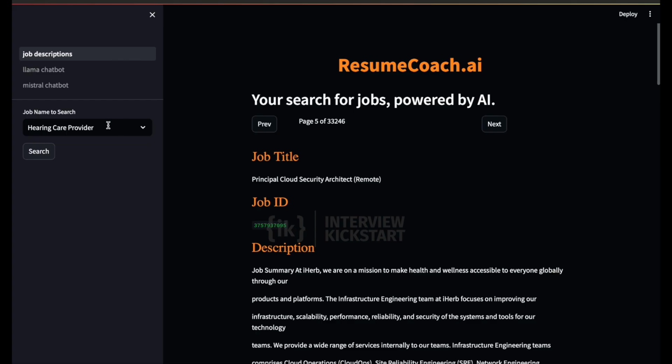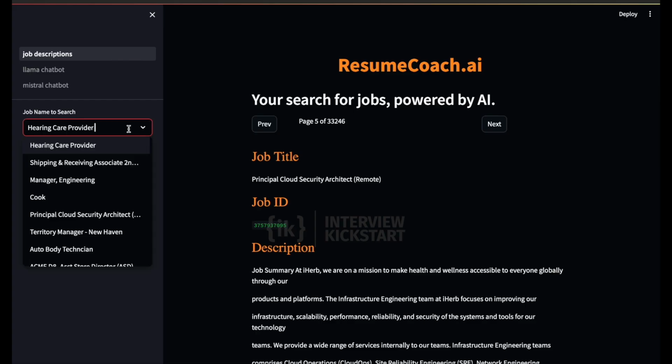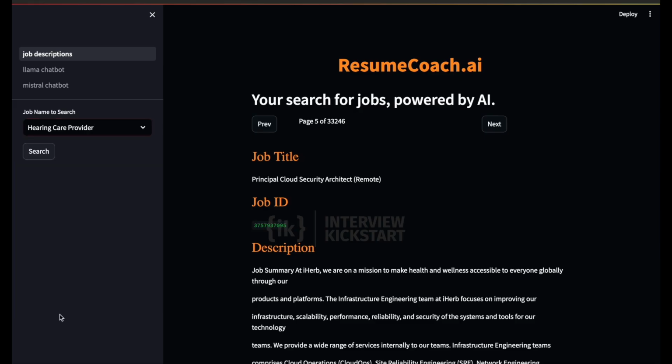Now, coming to this part, this is a drop-down which has the different job postings, which is indexed with the job title. As you can see, we have multiple job titles available in our dataset. The variations might include hearing care provider, shipping and receiving associate, engineering managers, cooks, principal cloud security architects, territory managers, auto body technicians, etc.